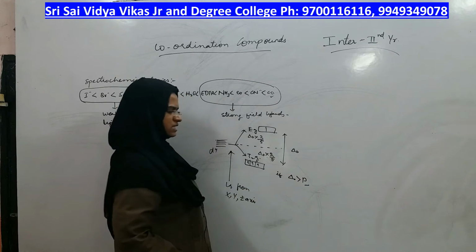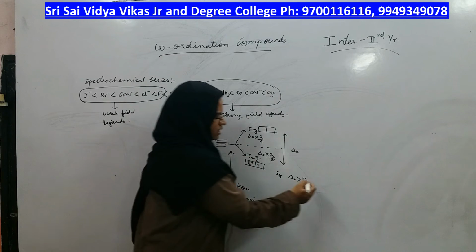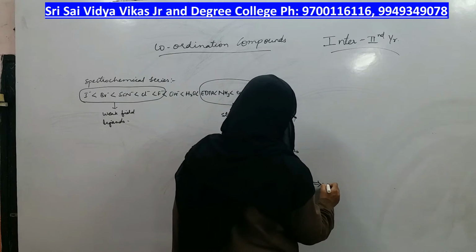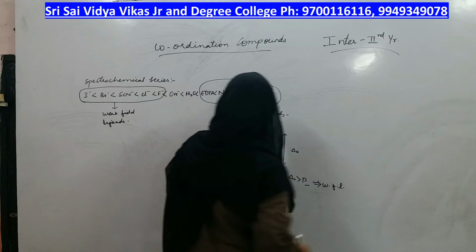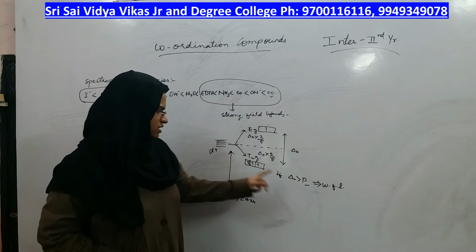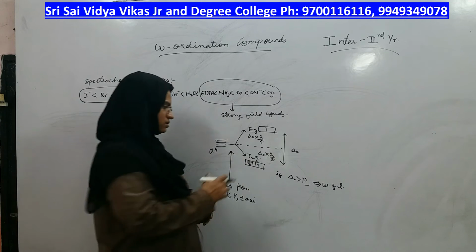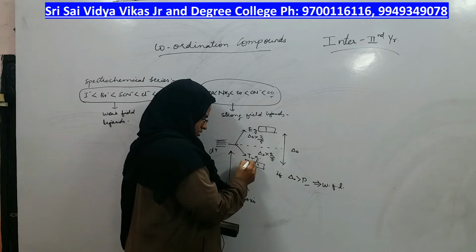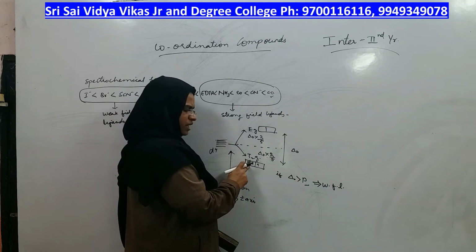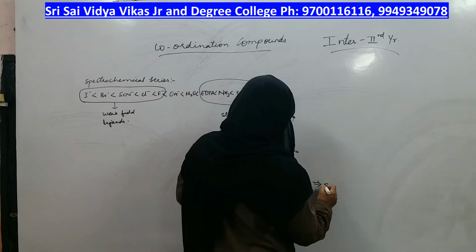If pairing energy is less, then the fourth electron will be paired here. When can that happen? When the ligand is weak field ligand. If the ligand is weak field ligand, pairing energy will be less, which is easy for the electron. So when pairing energy is less, it will be going as a pair in this orbital. It happens when the ligand is a strong field ligand.